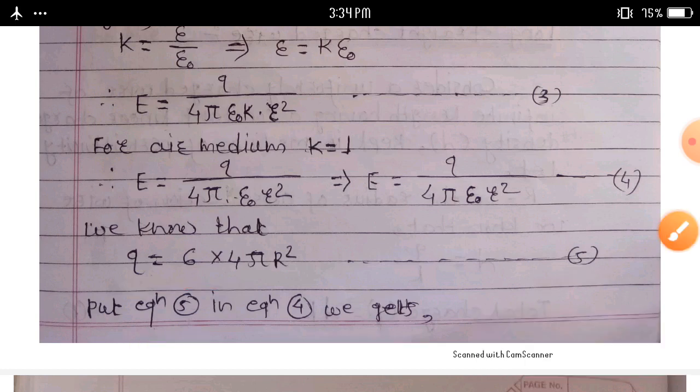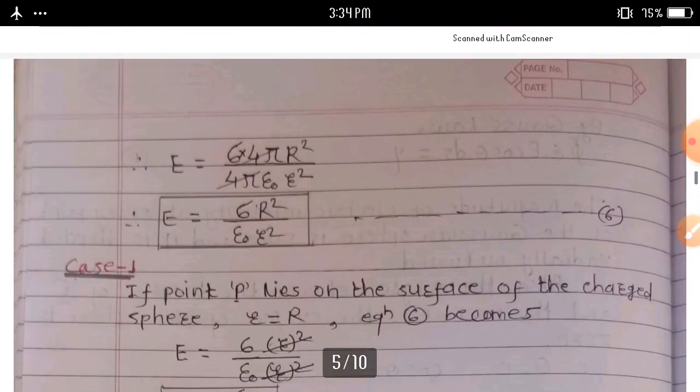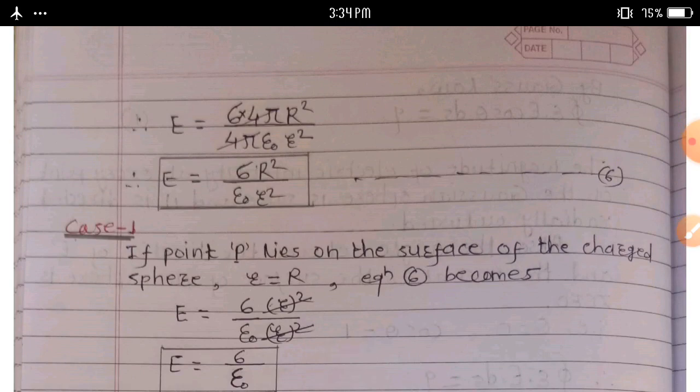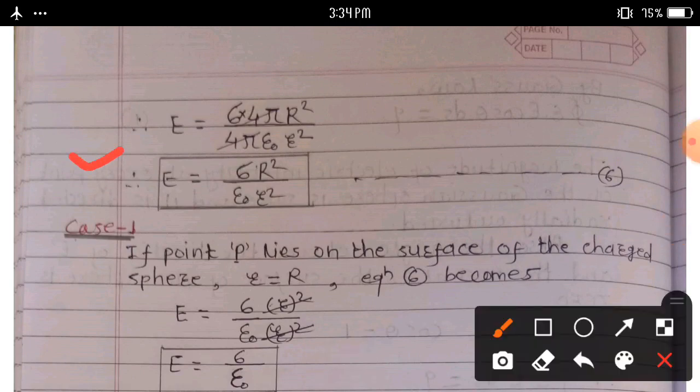We get another equation. We can write E is equal to sigma into 4 pi R square upon 4 pi epsilon naught r square.